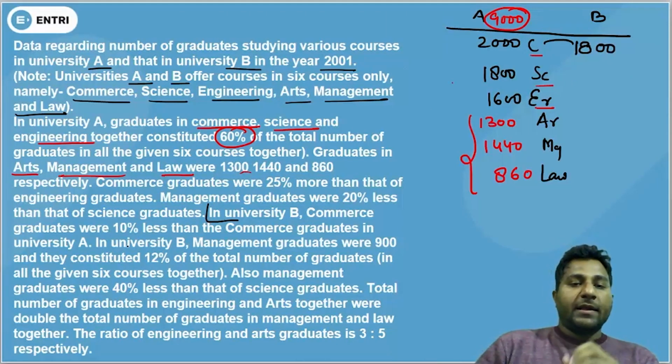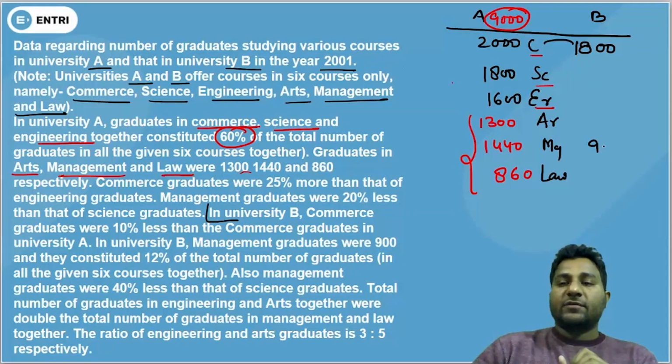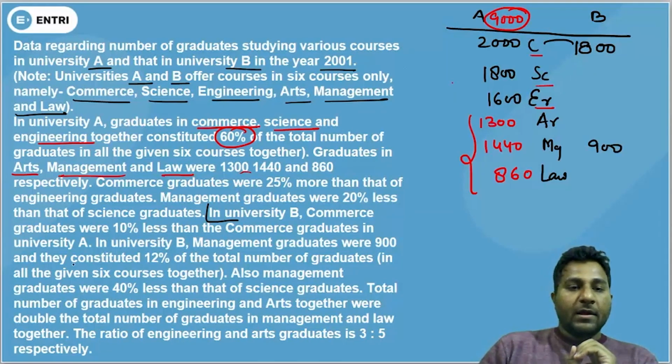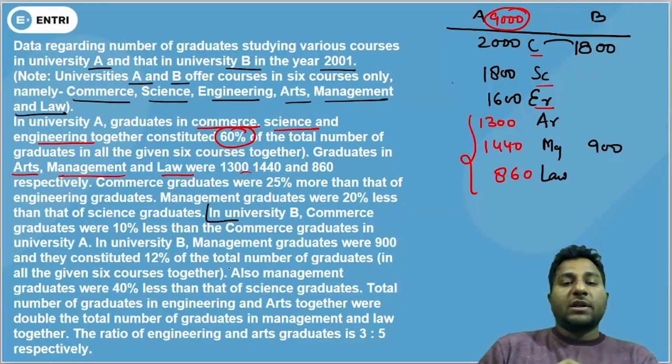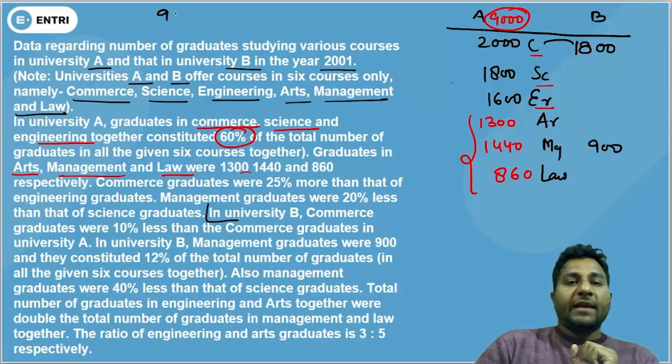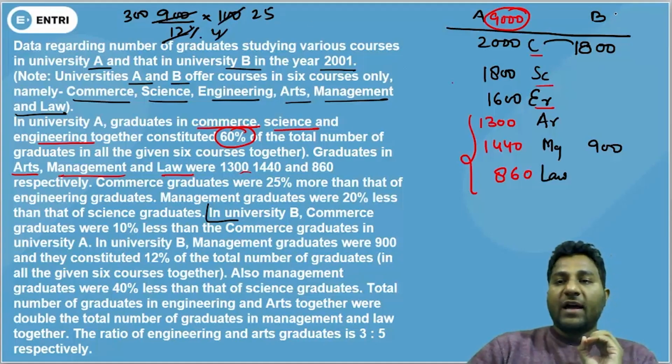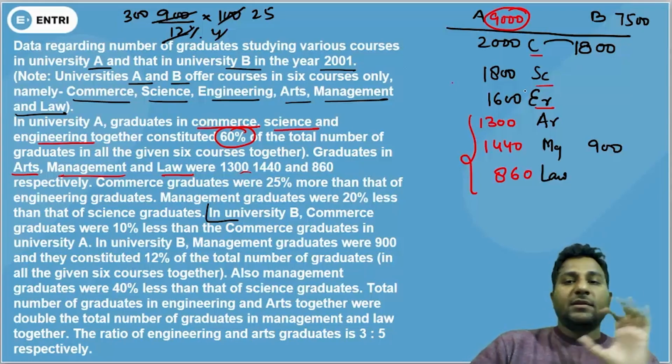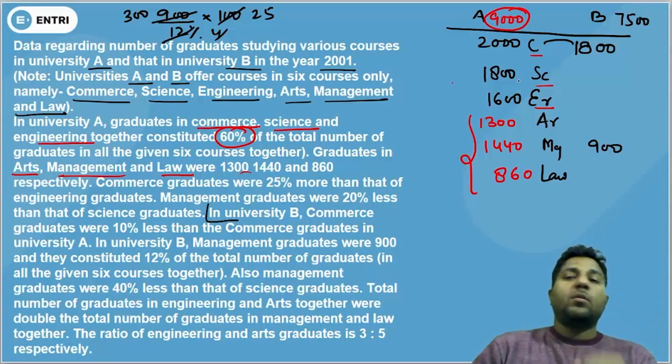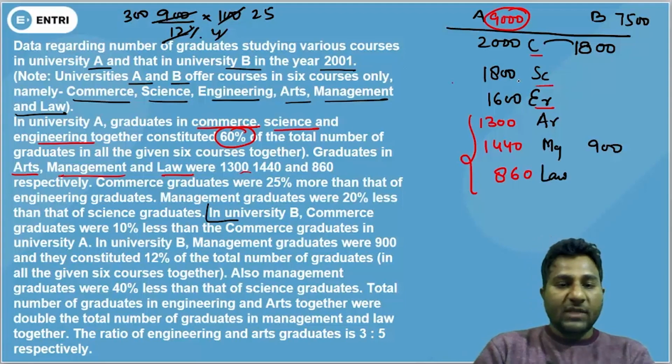Okay. Now let's start. In University B, management graduates were 900. All right. And they constitute 12% of the total graduates. So 900 equals 12%. So let's find out 100%. 900 divided by 12 is 75, times 100. So 7,500 must be the graduates of University B. All right.